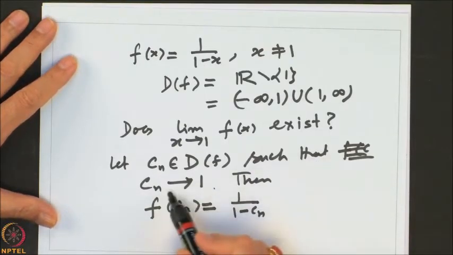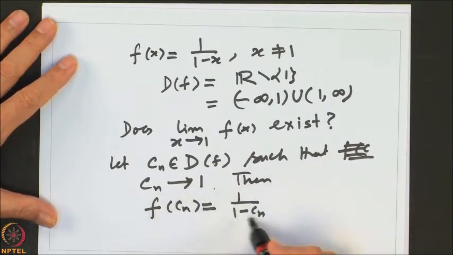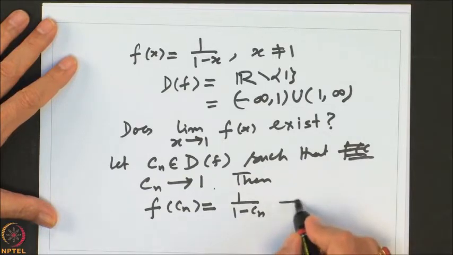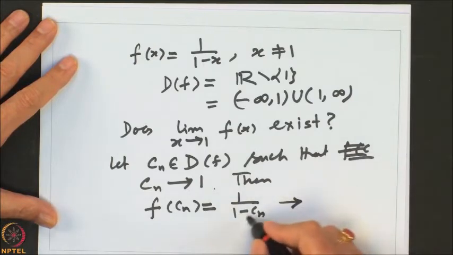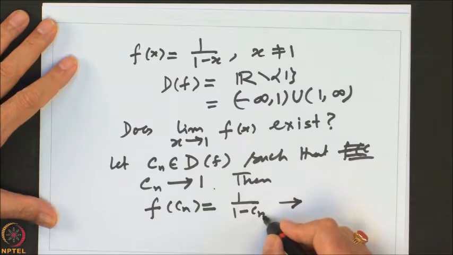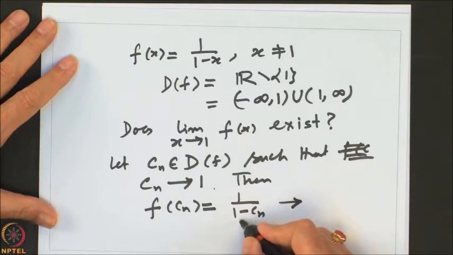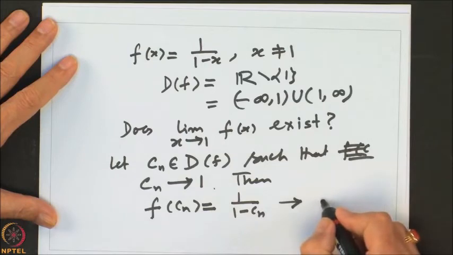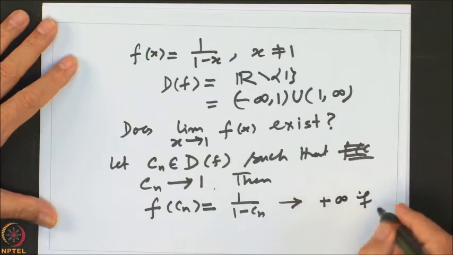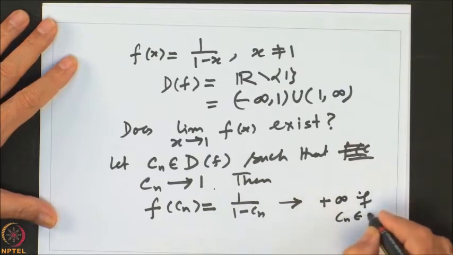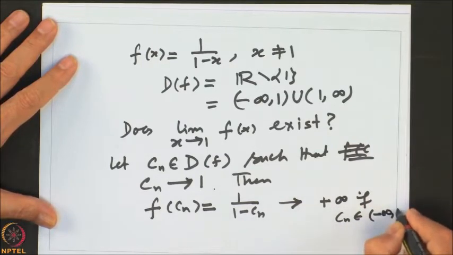Now, as Cn goes to 1, 1 minus Cn goes to 0. So, this denominator is becoming smaller and it is going to 0 by the limit theorems for sequences. So, this will go to plus infinity if this quantity is positive, that means if all the Cn's are less than 1, that is, if our Cn's belong to minus infinity to 1.